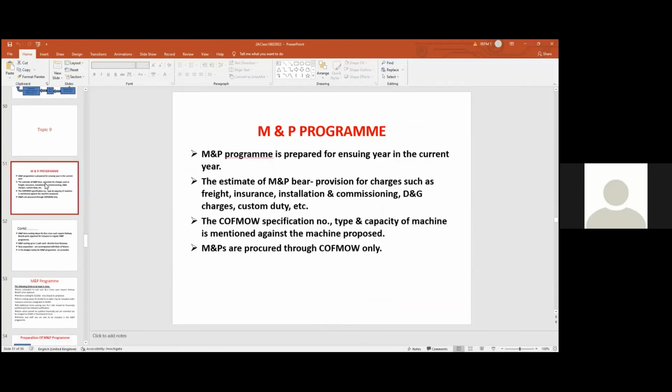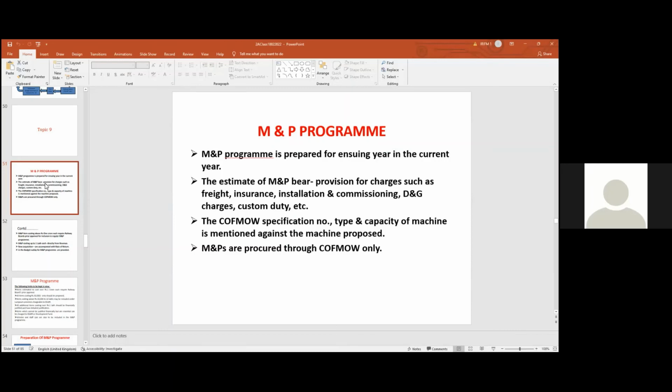And similarly, for the rolling stock program, budget and everything, budgetary control is done not at zonal railway level. It is at the railway board themselves. Whereas the M&P program is also done every year, but it is in the zonal railway purview. Every zonal railway not only makes the program, but funds, budget grant, and budgetary control is done by them. For M&P program, budget and budgetary control is done by zonal railways, whereas rolling stock program, budget and budgetary control is dealt centrally by railway board. So that is a difference.